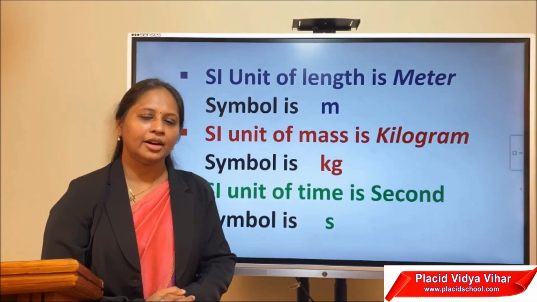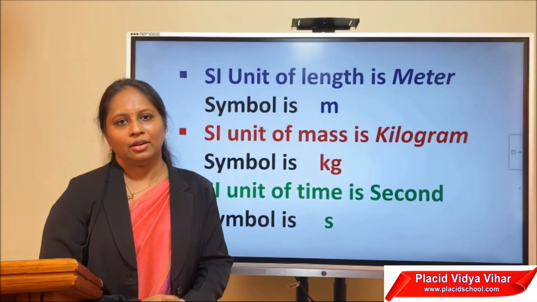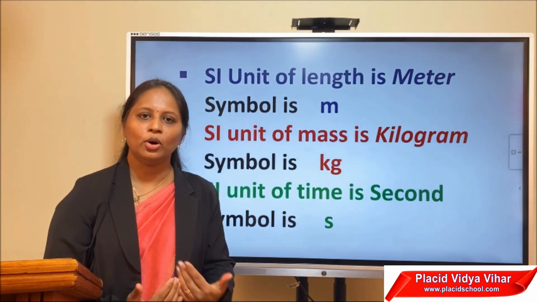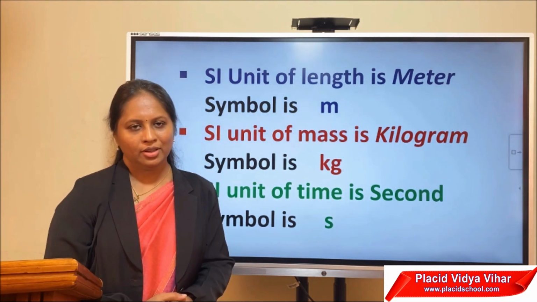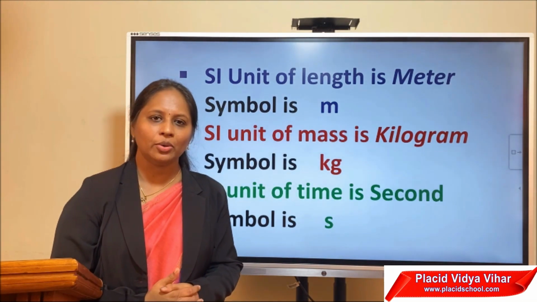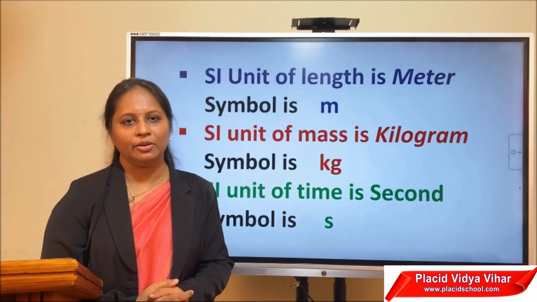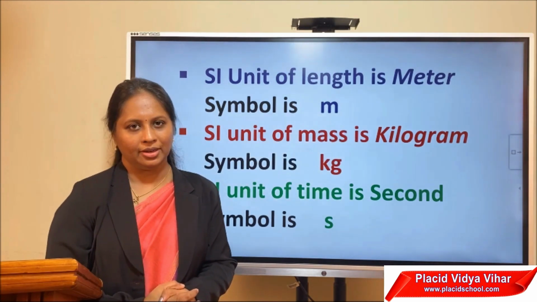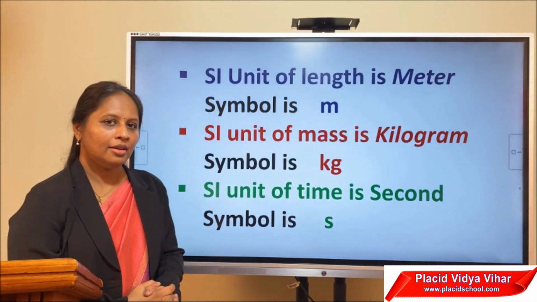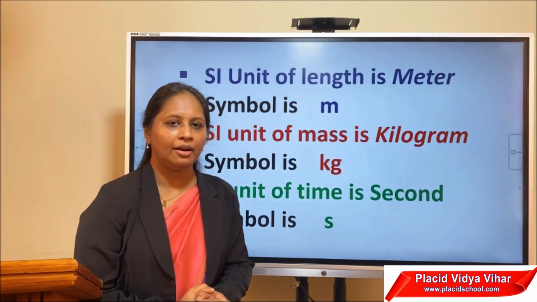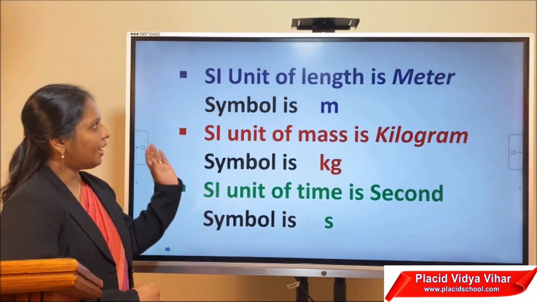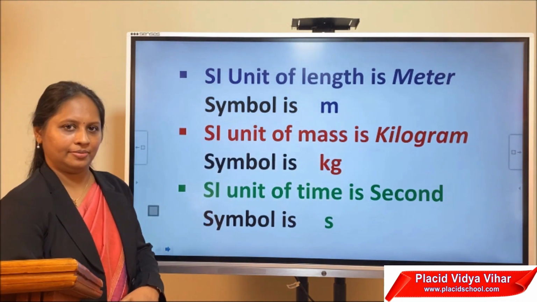So we have seen the conversion of units from one unit to another, from small to big as well as from big to small. So this SI system or the international system of units makes it easy to convert from one unit to another. Now, according to the SI system, different physical quantities have defined specific units. What is the SI unit of length?